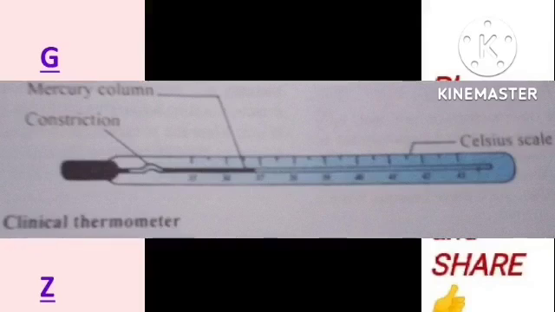Now the thermometer has a small bulb made of thin glass, and the bulb has a narrow bore through which a fine mercury thread moves. So this is the diagram here. The fine bore of the tube makes it possible for small temperature changes to cause large changes in the length of the mercury column. So what this means is that the tube has a very tiny diameter.